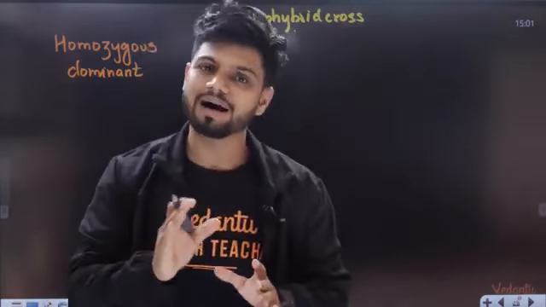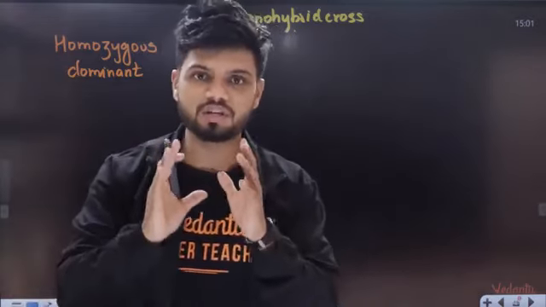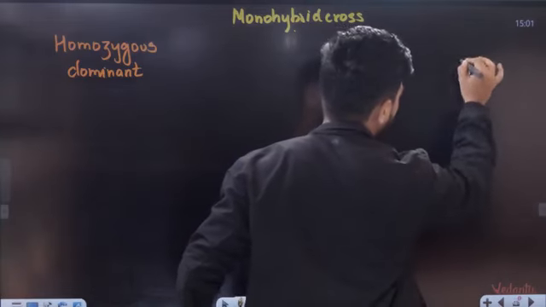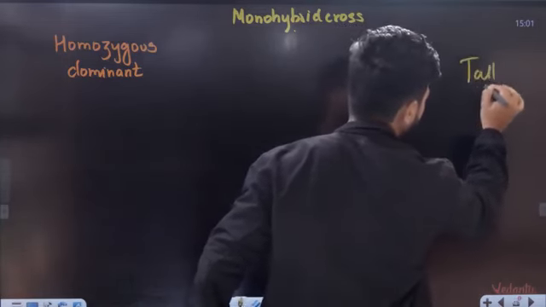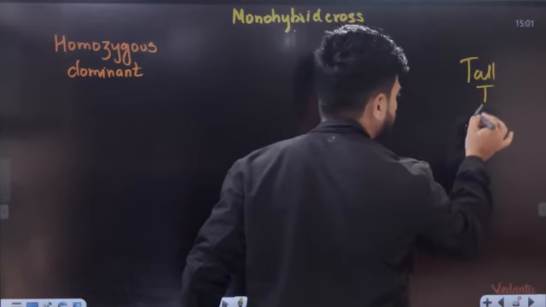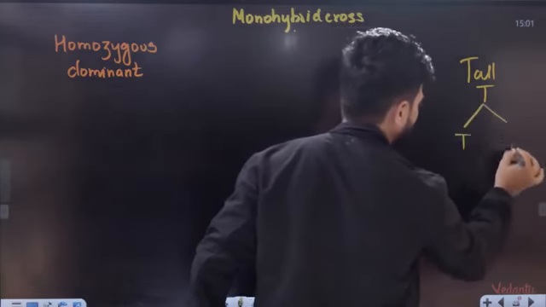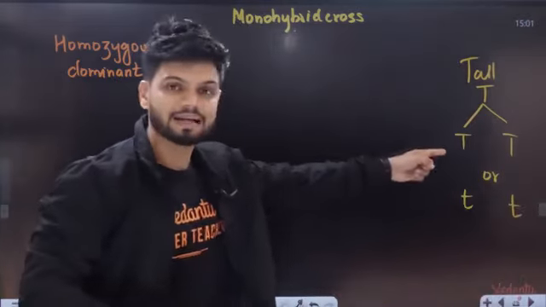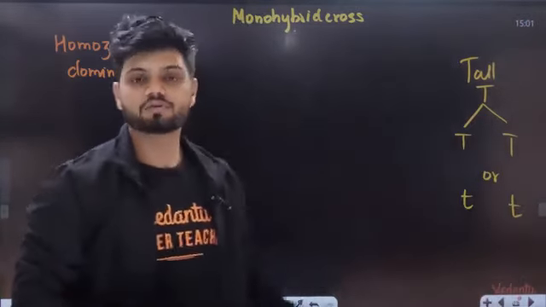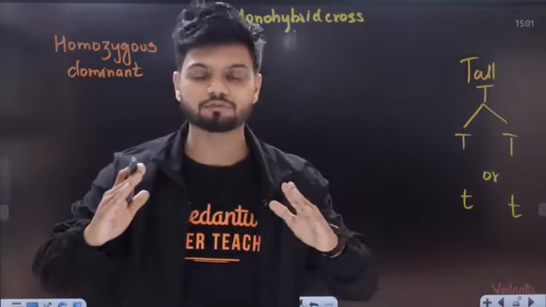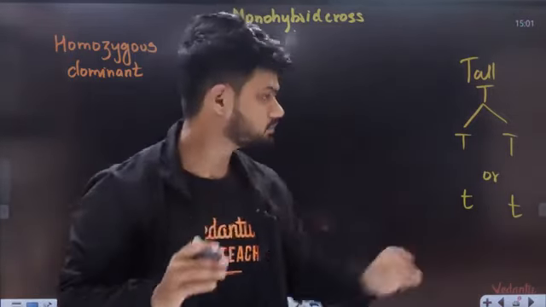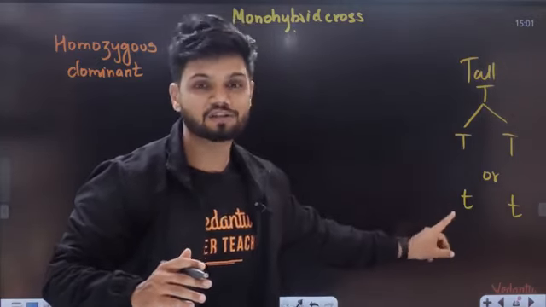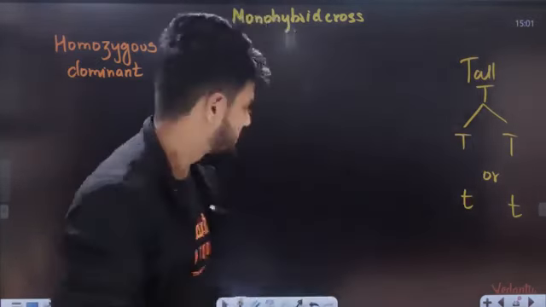Now, what is the allele? Allele is an alternative form of a gene. For example, let's say there is a gene for tallness. Now this gene can have two alleles, alternative forms, capital T or small t. This is dominant allele, this is recessive allele. So a gene will have two alternative forms, like how we have two twins. Dominant allele, recessive allele. They're present in pair always.